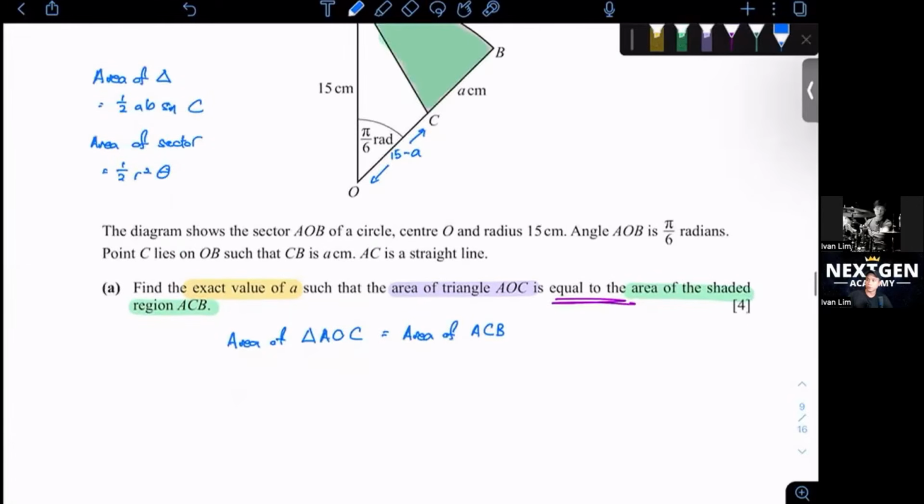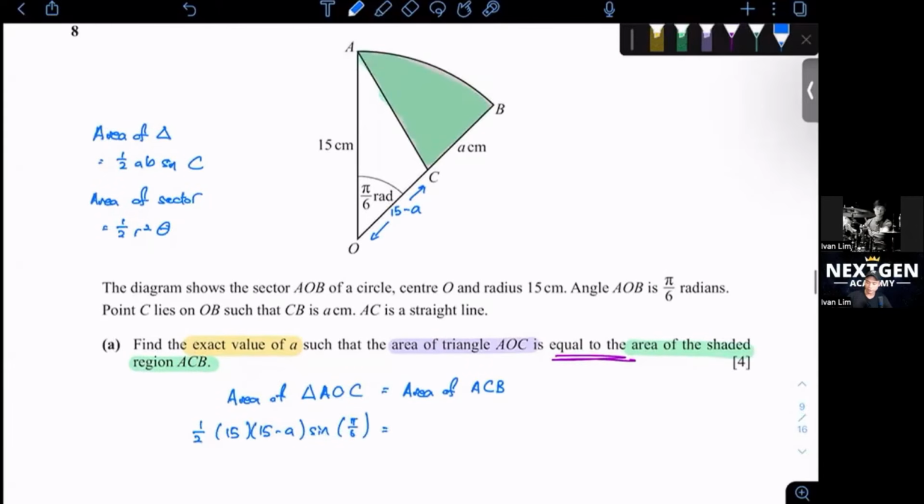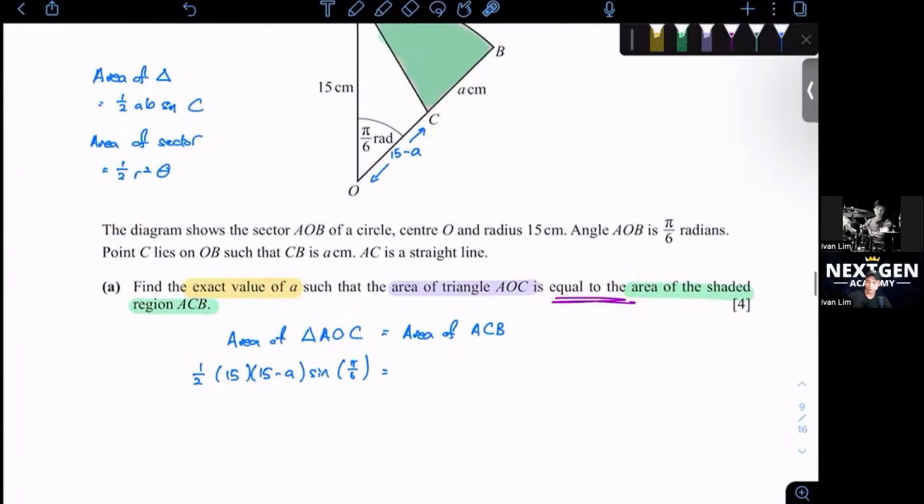So area AOC, we use the formula half ab sine C. So half times 15 times (15 minus a) sine pi over 6 will be equal to area of ACB, which is the area of sector minus the area of this triangle.